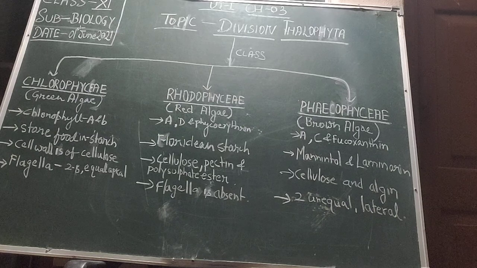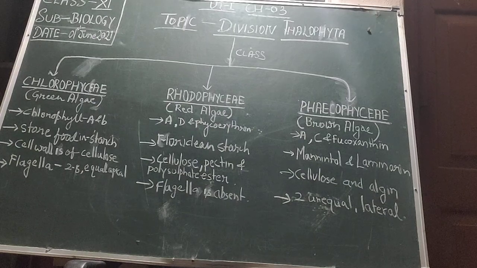Being photosynthetic in nature, they increase the level of dissolved oxygen in the environment, and they are also of paramount importance as primary producers of energy rich compounds, which form the basis of the food cycle for all the aquatic animals. So students, this Thallophyta group is mainly dealing with the green pigmentation inside them.